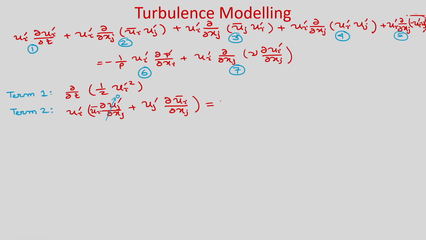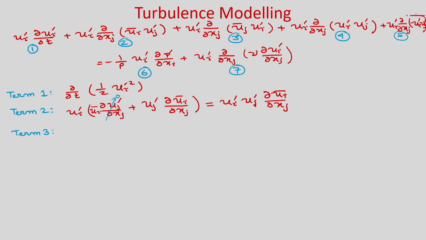So, this we will get as u_j' ∂ū_i/∂x_j, and we have another u_i'. So, we can write this term as u_i' u_j' ∂ū_i/∂x_j. Now, term 3.